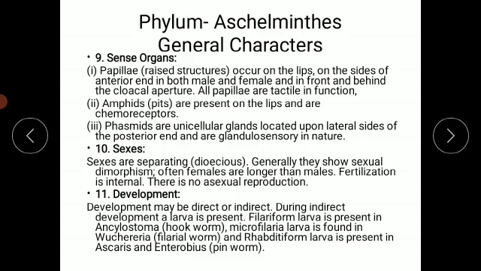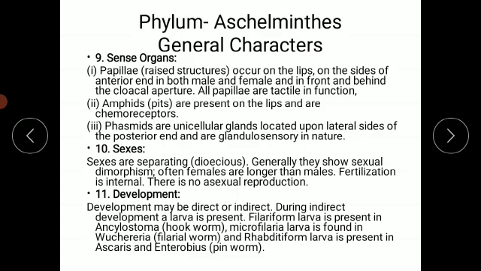Then the fertilization is internal. The fertilization takes place inside the body of the animal, since we call it internal fertilization. And remember that there is an absence of asexual reproduction, so animals from Aschelminthes reproduce by sexual reproduction only.